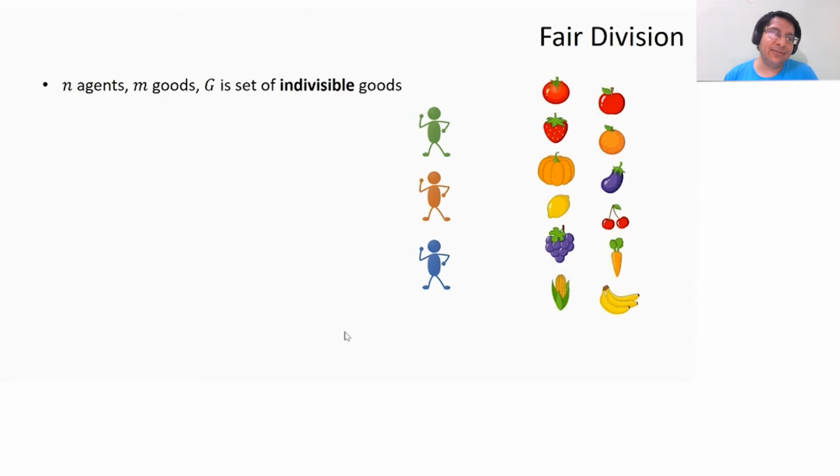So I'm given a fair division instance. What this means is that I'm given a set of n agents and m goods. I'm going to be using capital G always to denote the entire set of goods available to me. And the goods are indivisible, which means that a good cannot be divided amongst multiple agents. Every agent either gets the good or she does not.